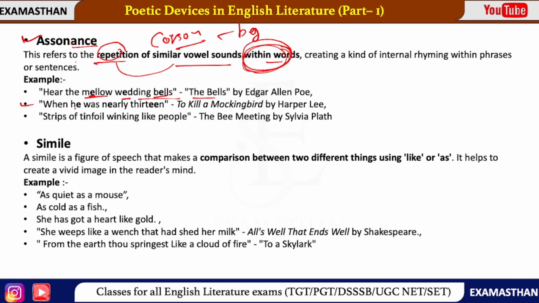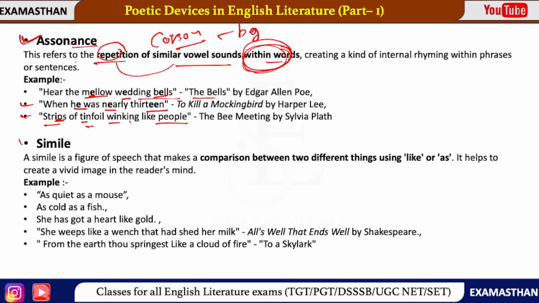You can see the vowel sound repetition here, from To Kill a Mockingbird by Harper Lee. Next example, strips of tin foil winking like people. In this line, the 'i' vowel sound is repeated. This way you can identify that this is assonance.